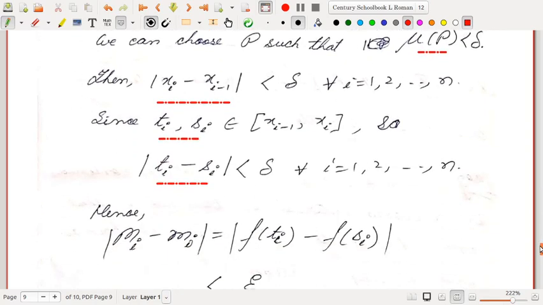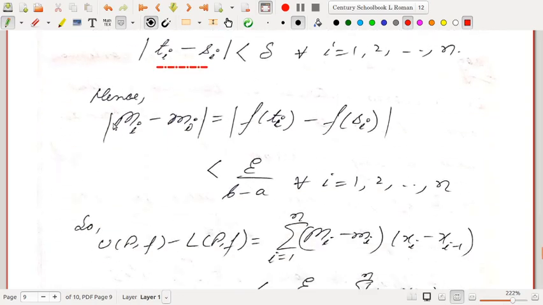Okay, the criteria 1. So hence mod of Mi minus small mi is mod of f(ti) minus f(si), and this is less than epsilon by b minus a. This happens by the condition 1.